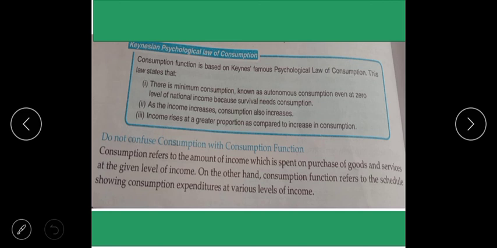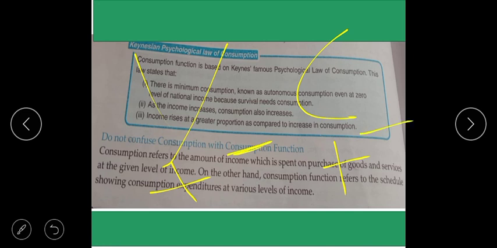This is the consumption function, the functional or algebraic relationship between Y and C: income increasing, consumption increasing; income decreasing, consumption decreasing. This is vice versa.